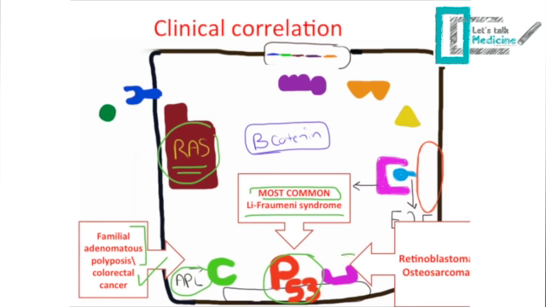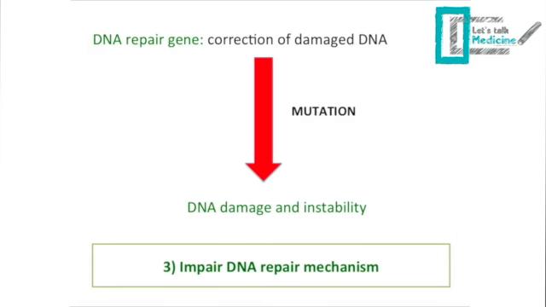The other type of mutation is the RB mutation, and it's known to be linked to retinoblastoma and osteosarcoma. Even if the cell has an oncogene and a tumor suppressor gene, it still has a chance to not become a cancerous cell. This is because it has a DNA repair gene, which is concerned with correction of the damaged DNA. So unfortunately, this type of gene is mutated in cancer.